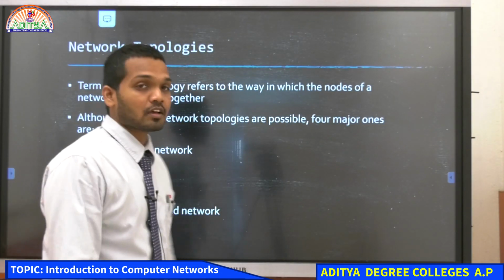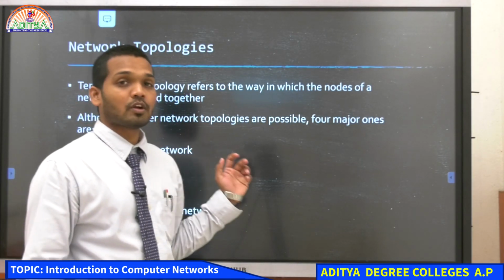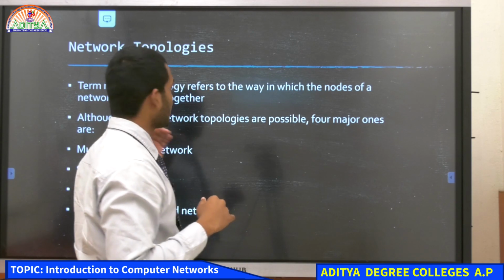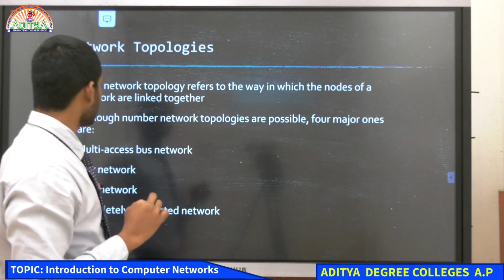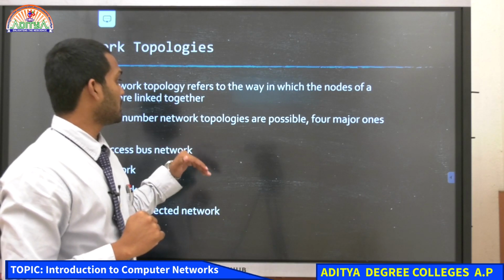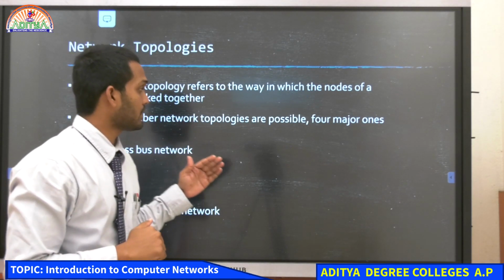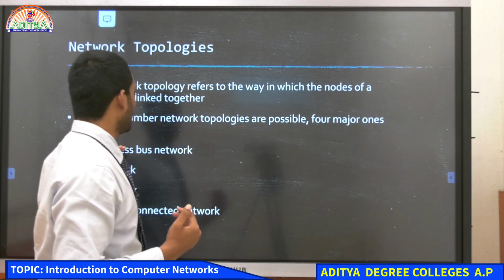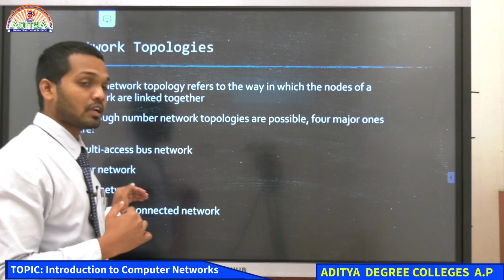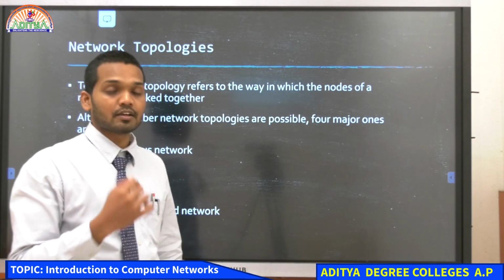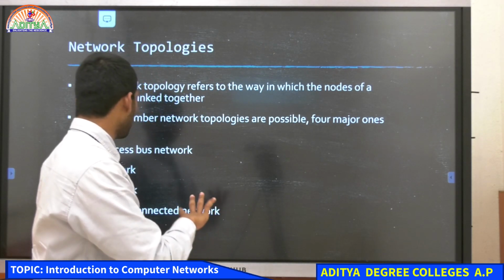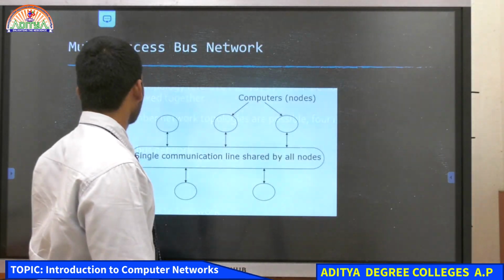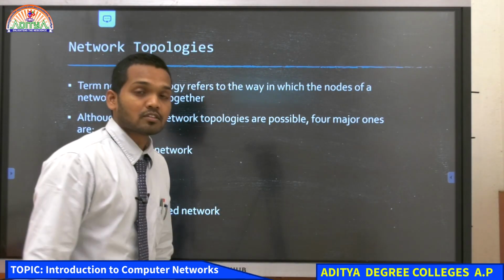Okay. So we were discussing the network topologies and what we mean by topology. Network topology refers to the way in which the nodes of a network are linked together. Although a number of network topologies are possible, there are four major ones: multi-access bus network, star network, ring network and completely connected network. So we have four different kinds of networks, and they are the major ones that are used in our day-to-day lives. I hope you all understood what a network is now.